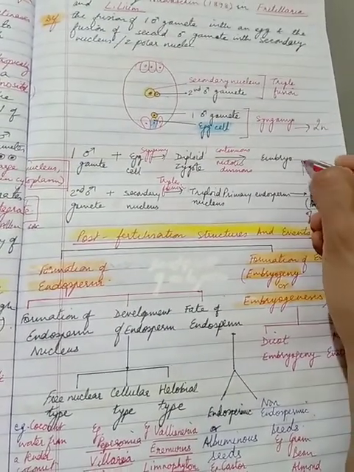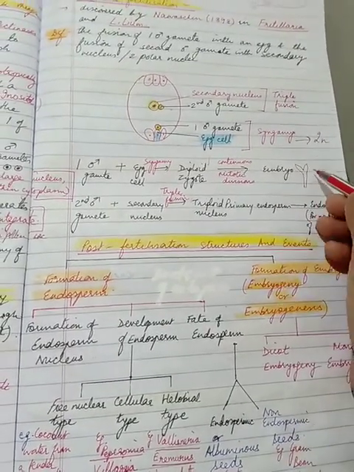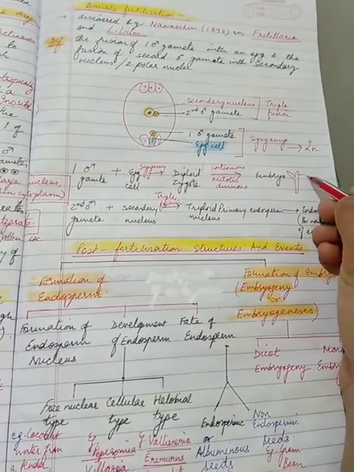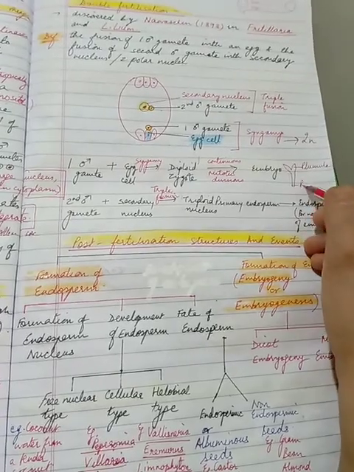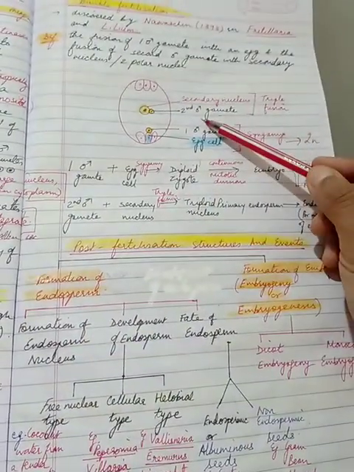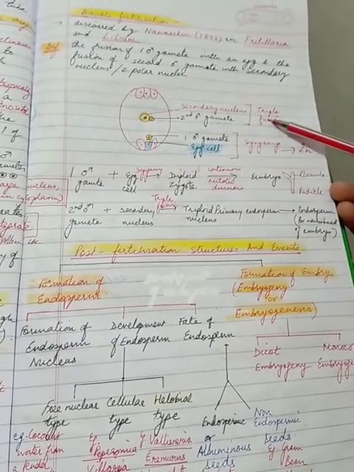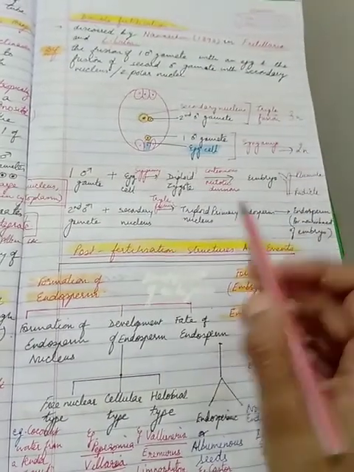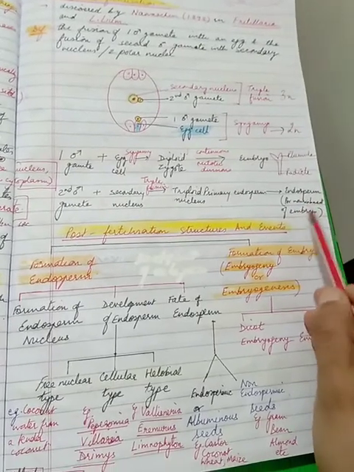What is an embryo? It is the plumule and the radicle. Plumule, the delicate leaf-like structures which will form the future shoot, and radicle, the structure which will form the future root. Alright, the second male gamete is fusing with the secondary nucleus, and the fusion is called triple fusion. The product would be a triploid or 3N primary endosperm, and this will form the future endosperm for nourishment of